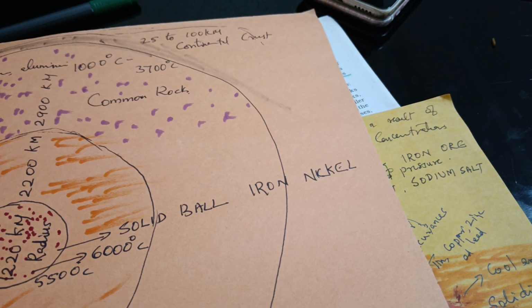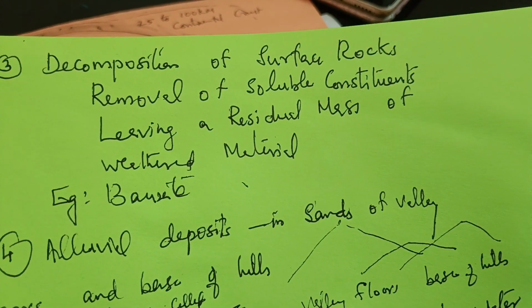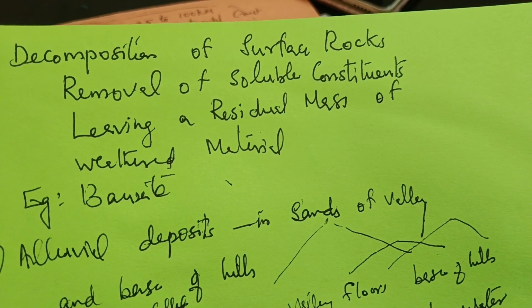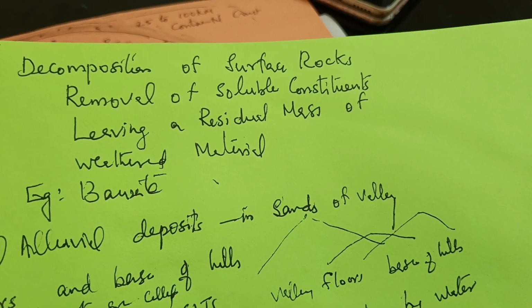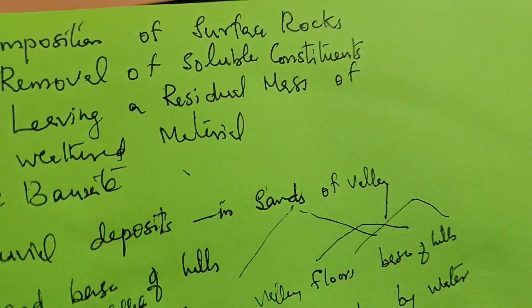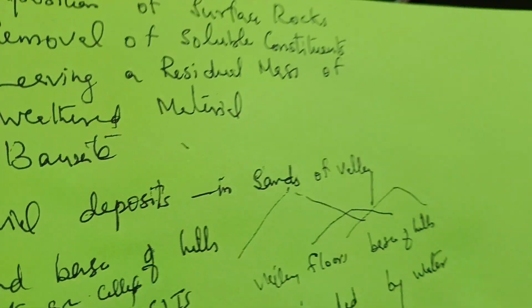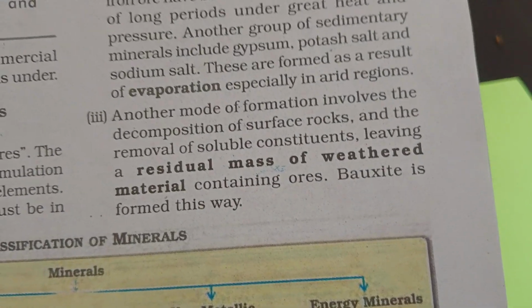Okay, let me see the third one also as I started doing. Third one is decomposition of surface rocks by removal of soluble constituents, leaving a residual mass of weathered material. That is bauxite. So children, you just write and study, draw and study, imagine a picturization of that and learn, so it will be easier for you.